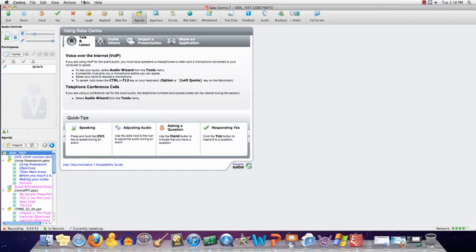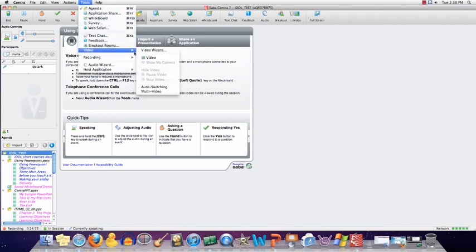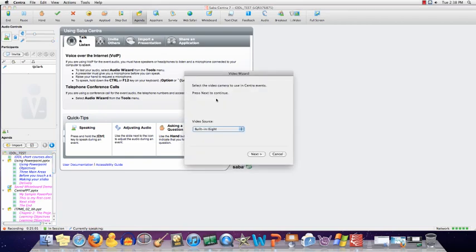Then to check your video, you just click Tools, Video, Video Wizard, then you check your video source. In this case, it's built in. Click Next, and you get a sample of your video.